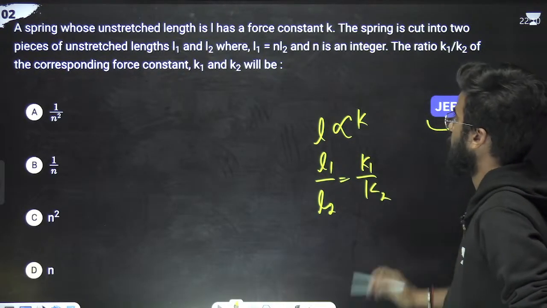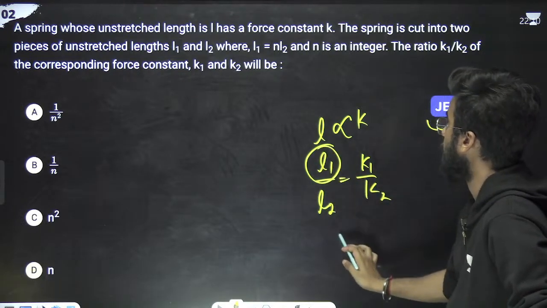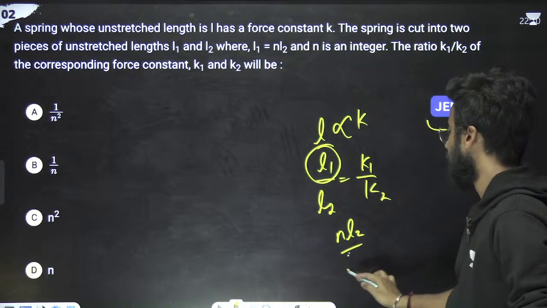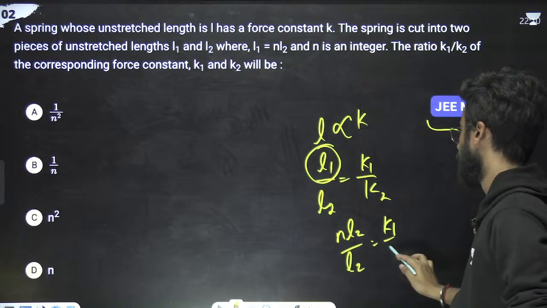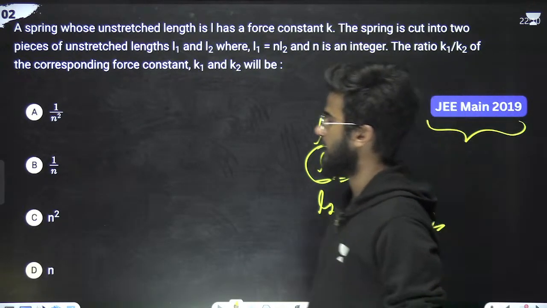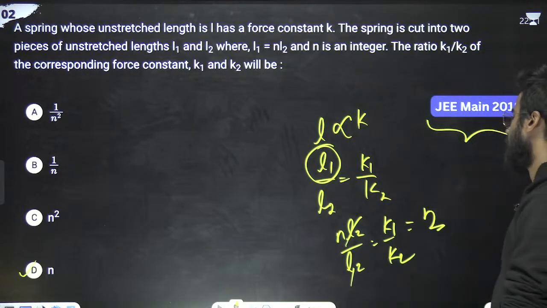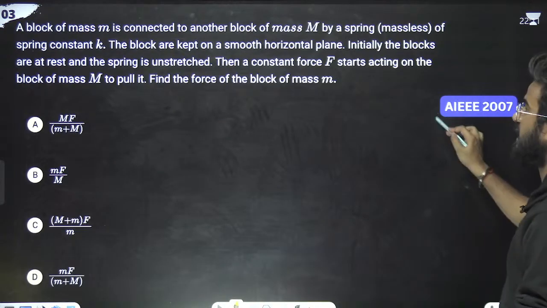Now we can write L1 is equal to N L2, so L1 by L2 is equal to K1 by K2, L2 got cancelled. The value of K1 by K2 is N. What is the correct answer? D is the correct option. Done.